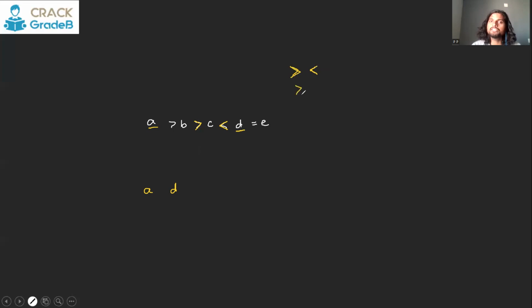So this is also a contradiction. This kind is also a contradiction. This is also a contradiction. So all such forms where the symbols are facing opposite directions of each other are called contradiction. So if a contradiction exists between A and D, then we can say no relation can be formed between A and D, because there exists a contradiction.